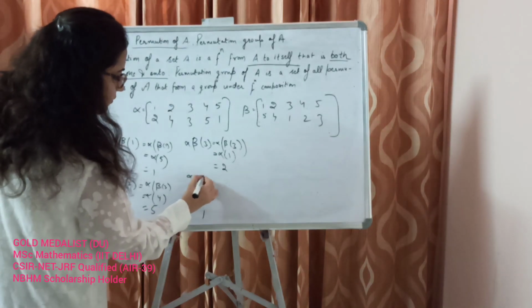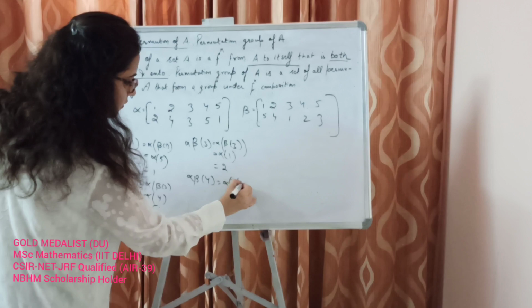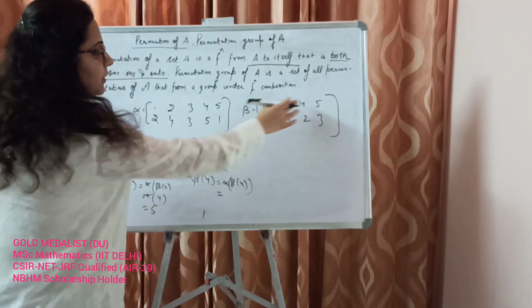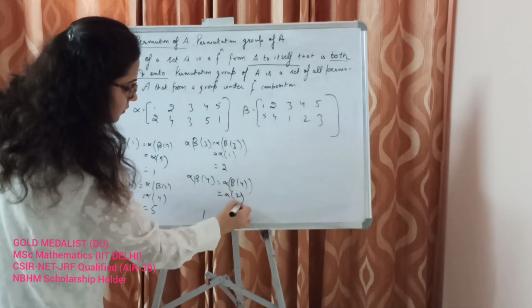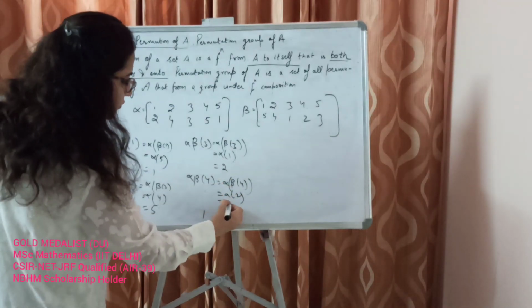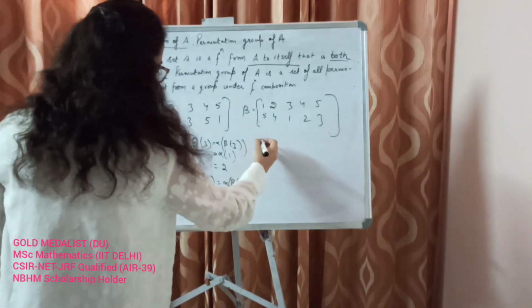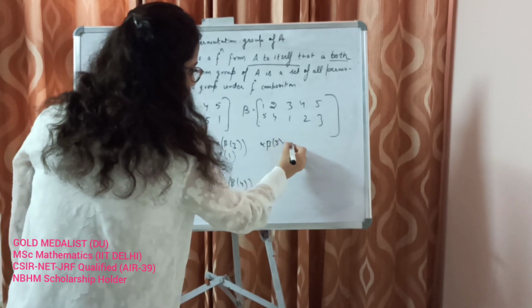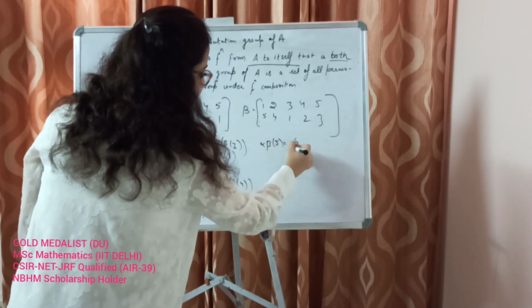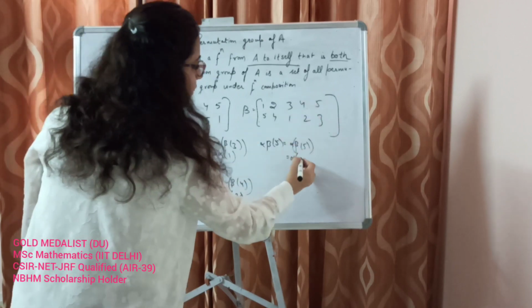Now alpha beta 4. What is beta 4? 2. So this is alpha 2, which is 4. Alright. And alpha beta 5. What is beta 5? 3.